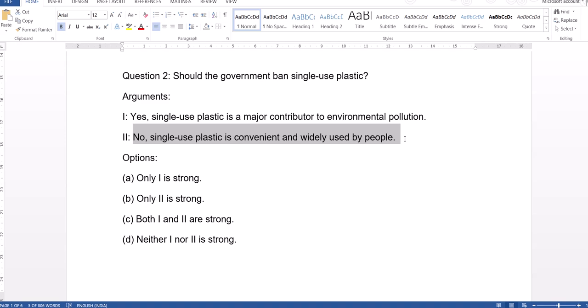Here we need to decide which argument is strong based on the purpose. It is very direct. We need to ban single use of plastic because it is the major contributor to pollution.